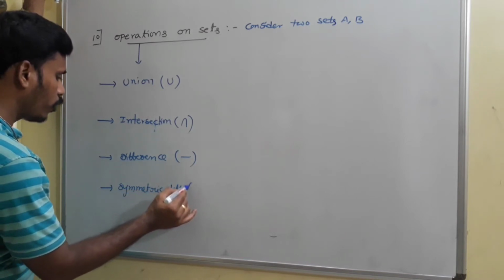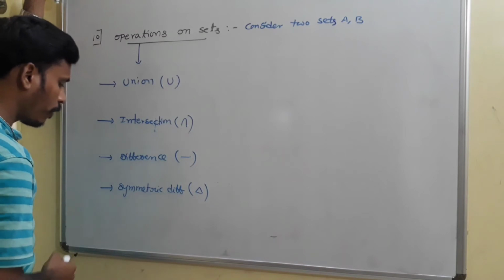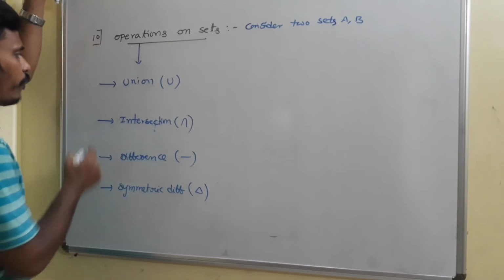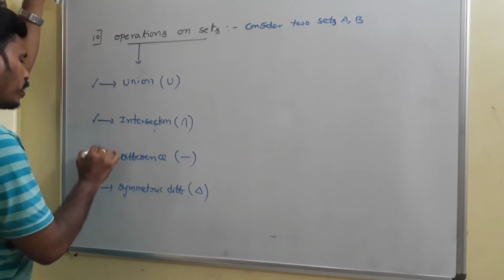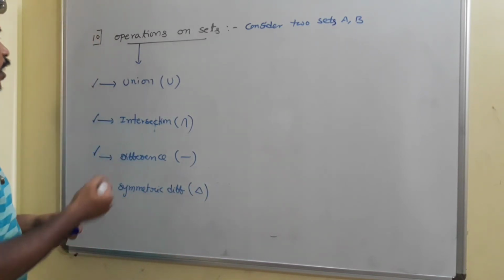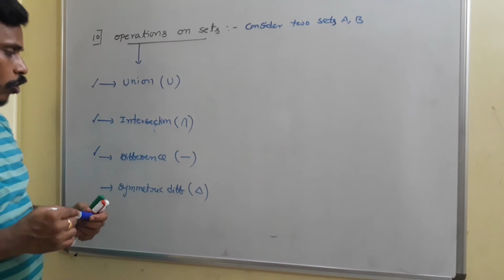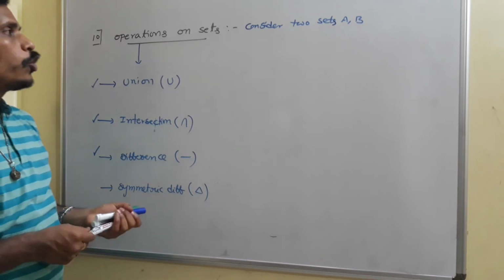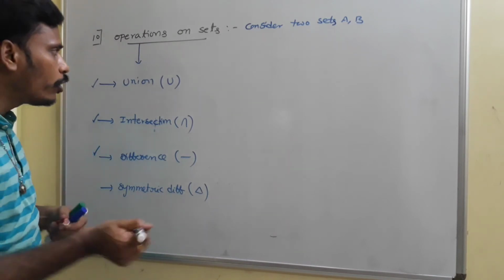Okay, and we use the symbol delta. These three are the basic operations, and complement is additional, and we discuss all those things in the next points. Union between A and B, actually union of the sets.